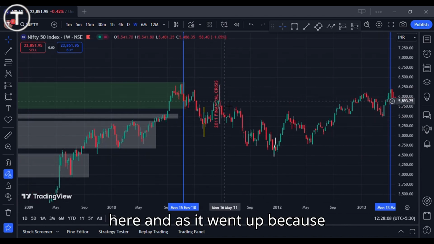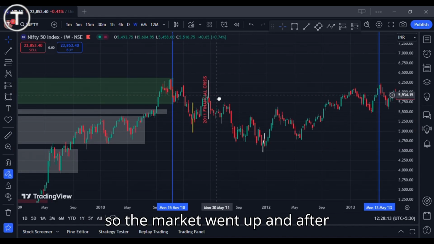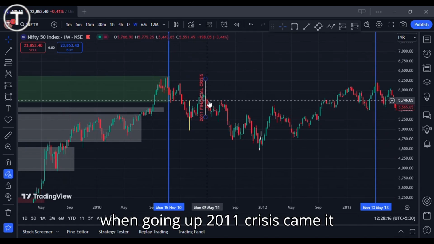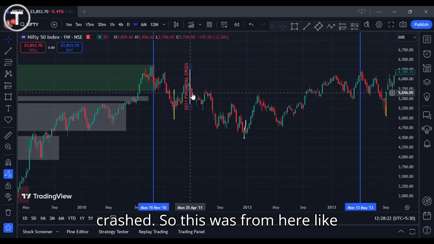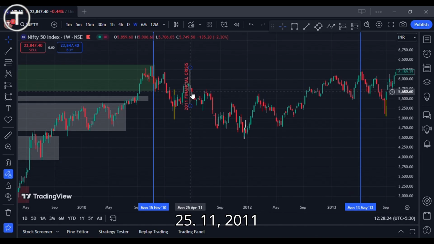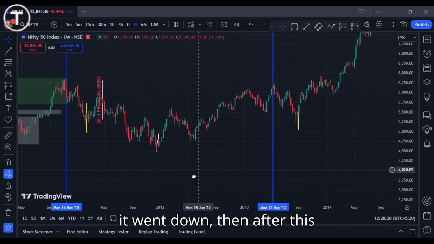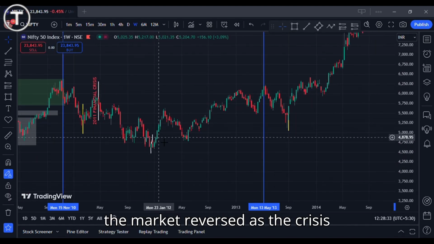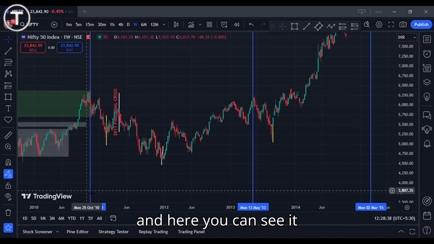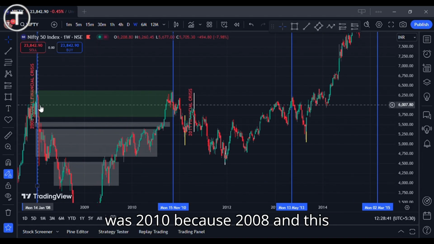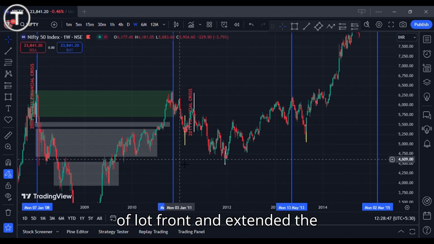And as it went up, because the 2011 financial crisis was going to come, the market went up. And after going up, the 2011 crisis came, when the US and global stock market crashed. So this was from 25 April 2011 till December 2011 it went down. Then after this the market reversed as the crisis was finished and it went up. And here you can see it was the 2010s, because the 2008 financial crisis took it a lot front and extended the date.